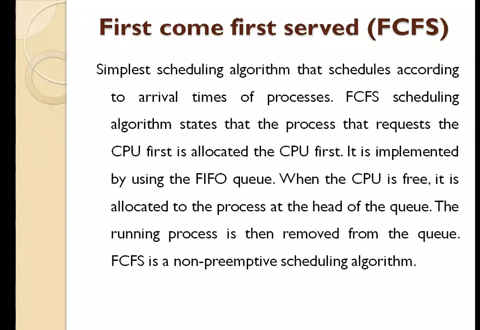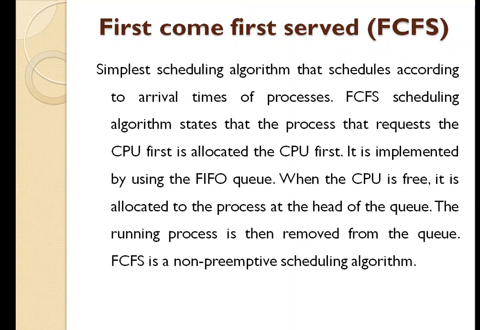Simplest scheduling algorithm that schedules according to arrival times of processes. So in this scheduling algorithm, the process will be allocated to the CPU as and when it comes. So the process which comes first in the queue will be allocated the CPU first, and so on. First come first serve scheduling algorithm states that the process that requests the CPU first is allocated the CPU first. It is implemented by using the FIFO queue.